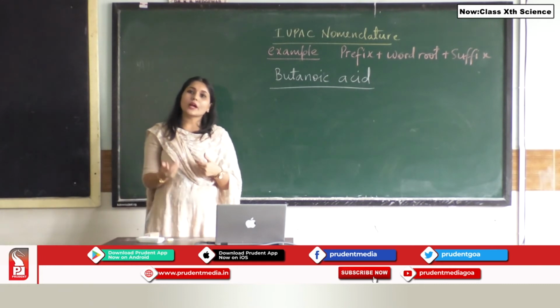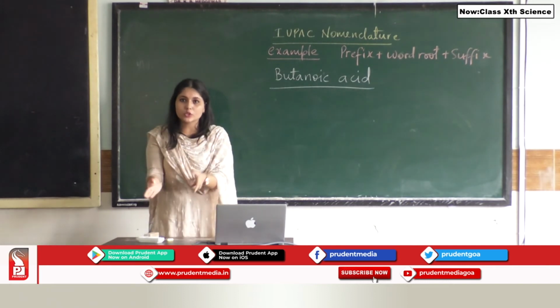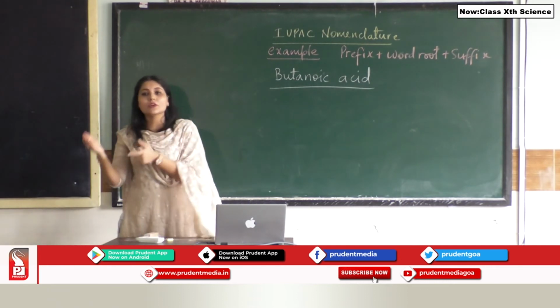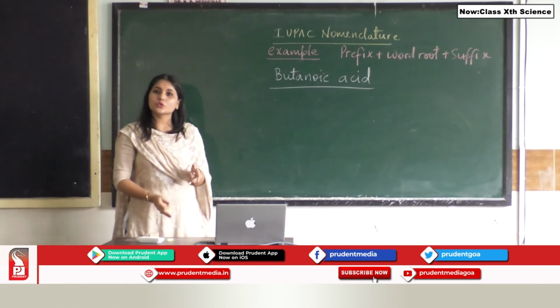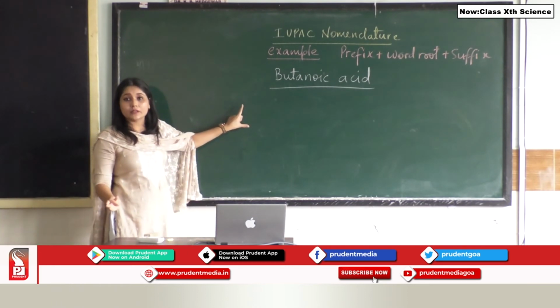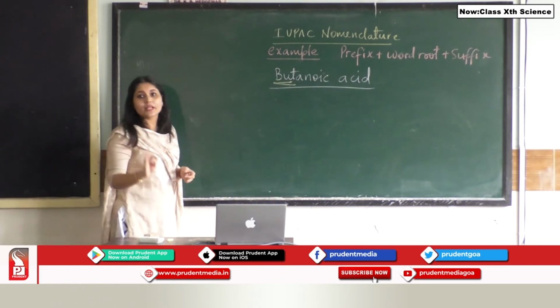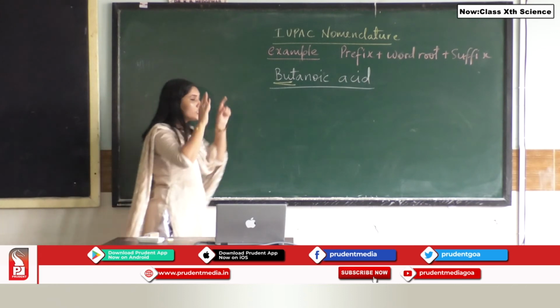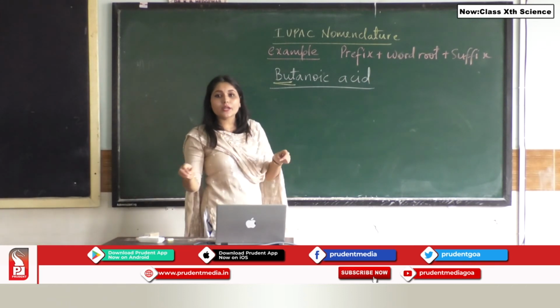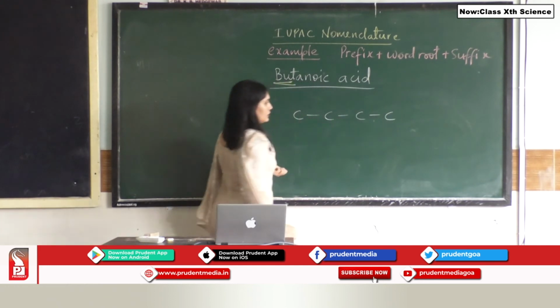When we want to write the structure of butanoic acid, first we need to know what is the functional group, what is the word root, whether we are going to use a prefix or a suffix. So from the name itself you come to know how many carbon atoms are there. If the word is having but in it, we know there has to be 4 carbon atoms. So immediately, without thinking anything, you can draw the skeletal structure.